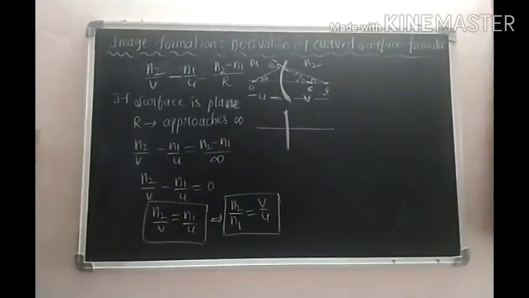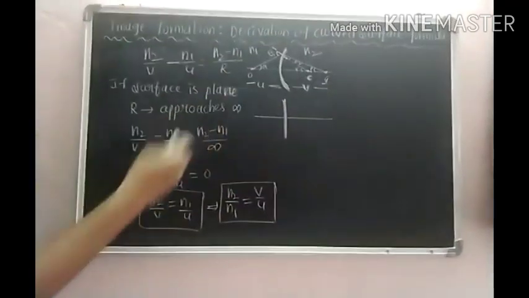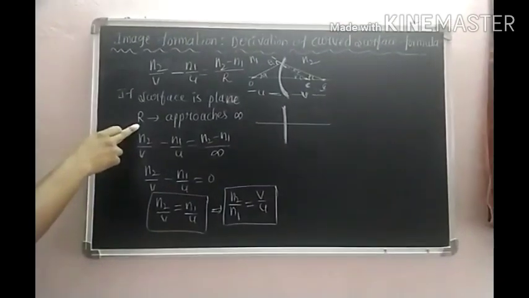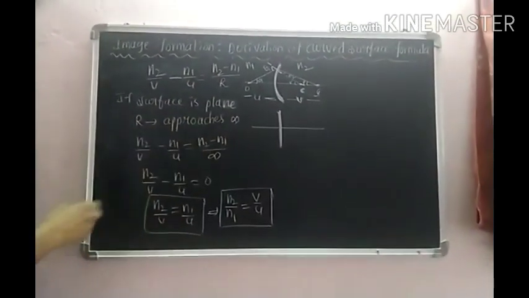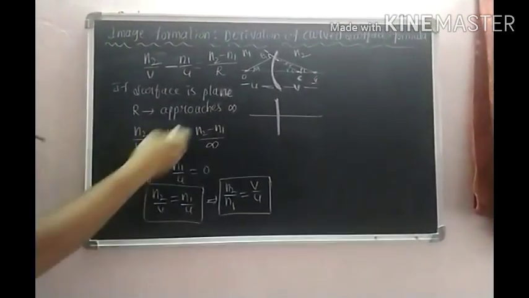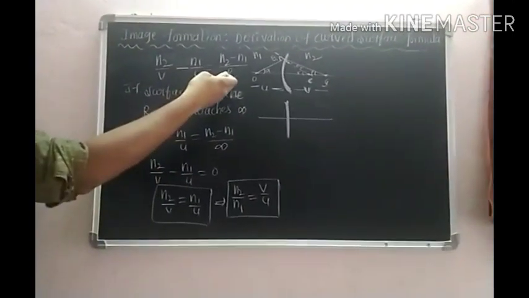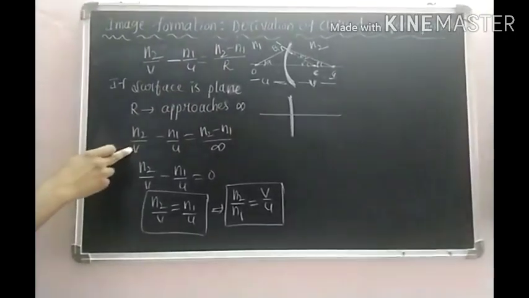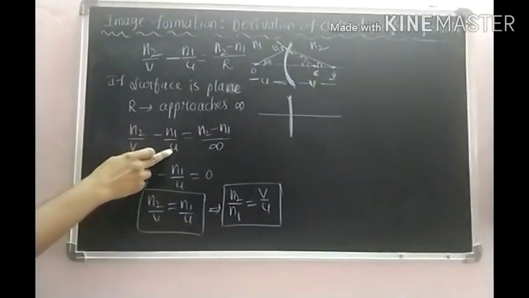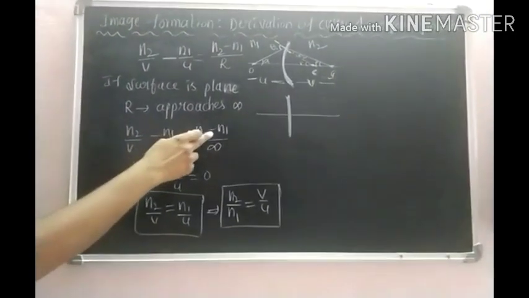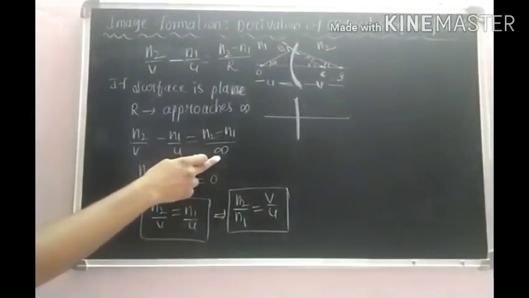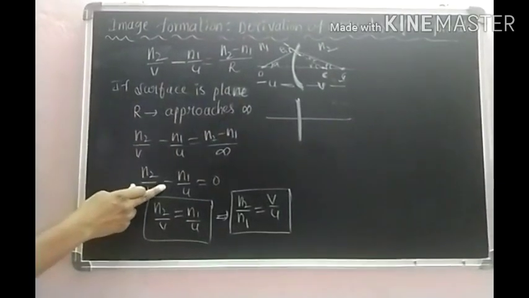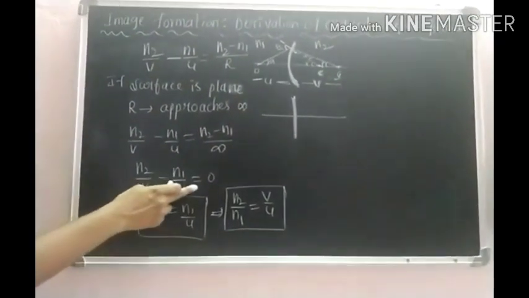If the surface is plane, then what about this formula? We know that if the surface is plane, R approaches infinity. So I will substitute infinity for R: n2 by v minus n1 by u is equal to n2 minus n1 upon infinity. So n2 upon v minus n1 upon u is equal to 0.